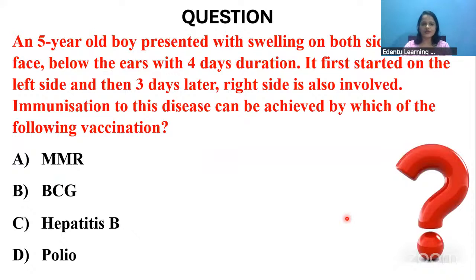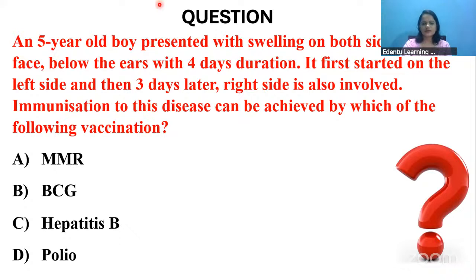Okay, moving on to the next question. A 5-year-old boy presented with swelling on both sides of the face below the ears with 4 days duration. It first started on the left side, and then 3 days later, the right side is also involved. Immunization to this disease can be achieved by which of the following vaccinations?